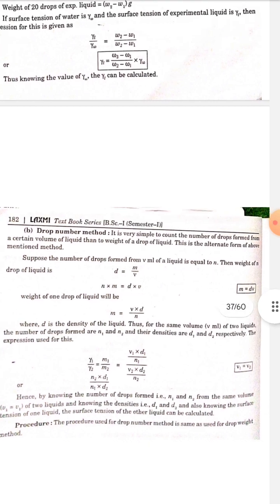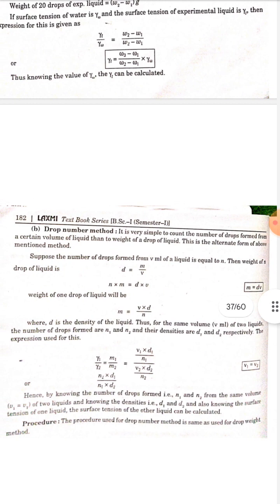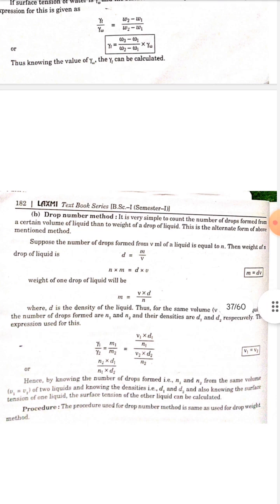where D is the density of liquid. Thus, for the same volume V ml of two liquids, the number of drops formed are N1 and N2 and their densities are D1 and D2 respectively. The expression used for this is gamma 1 by gamma 2 is equal to m1 by m2 is equal to (V1 multiplied by d1 upon n1) upon (V2 multiplied by d2 upon n2), or n2 multiplied by d1 upon n1 multiplied by d2, as V1 is equal to V2.